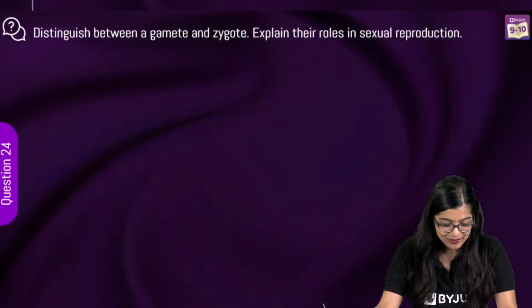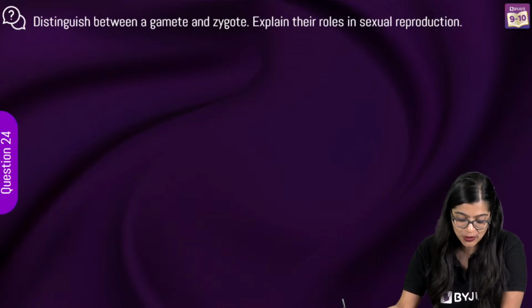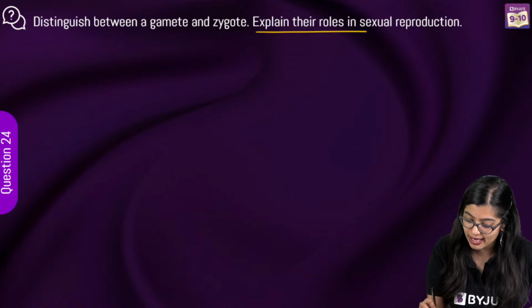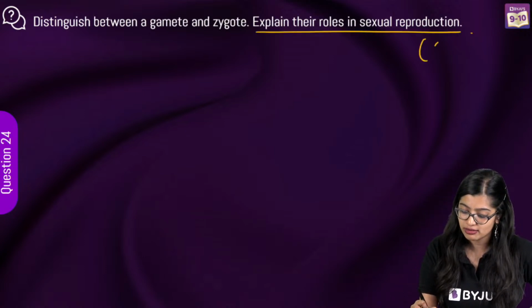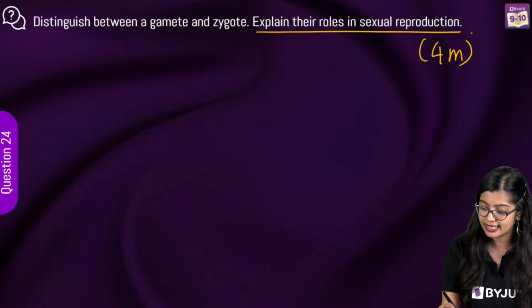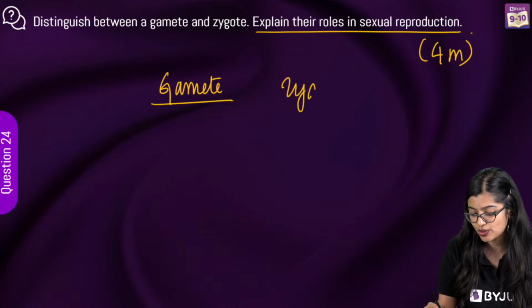All right, very good. Now moving on to the next one, very easy, right? As you know, distinguish between a gamete and a zygote, and explain their roles in sexual reproduction. It's a 4-mark question, right? So what is the difference between gamete and zygote? I want you to tell me the answer before I tell you the answer.